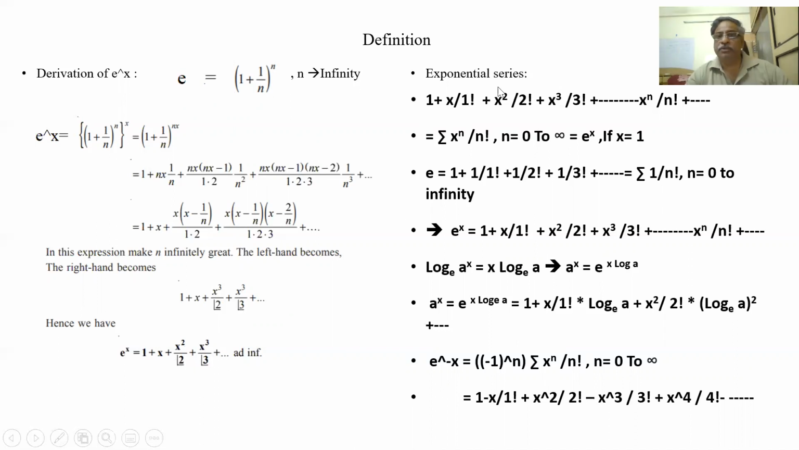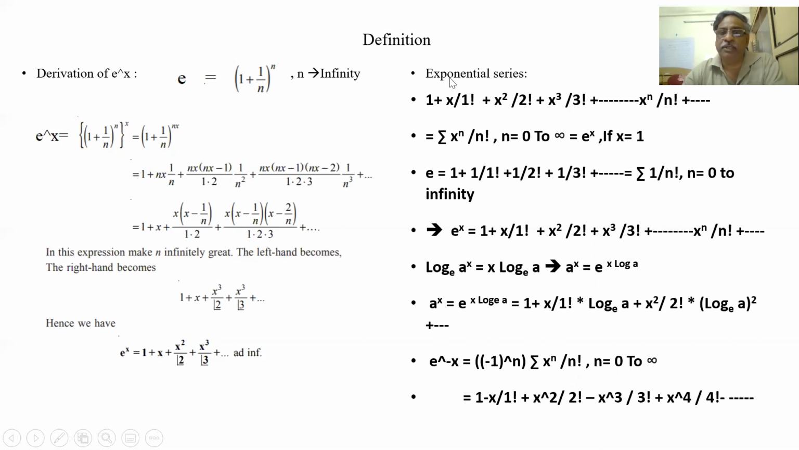So the exponential function is defined as the sum of x to the power of n by n factorial, n from 0 to infinity. It is defined as x to the power of n by n factorial. Always remember, it should be from 0 to infinity.